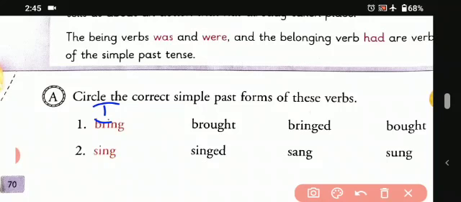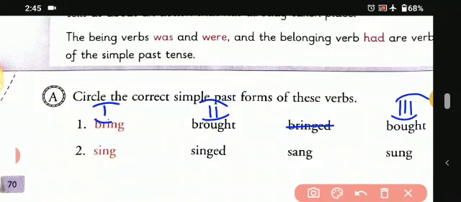Now we have to find the second and the third forms. The second is this one, brought, B-R-O-U-G-H-T, and bringed, that is the wrong one, so we will mark it as wrong. Then bought, B-O-U-G-H-T. So this is the simple past form.